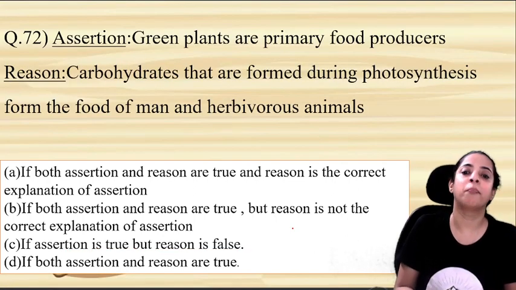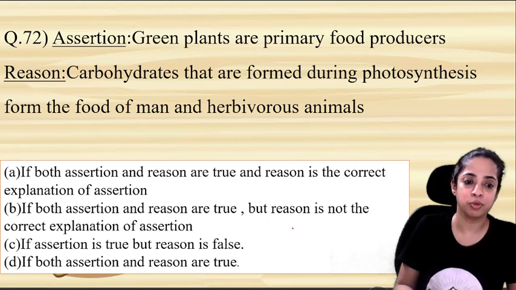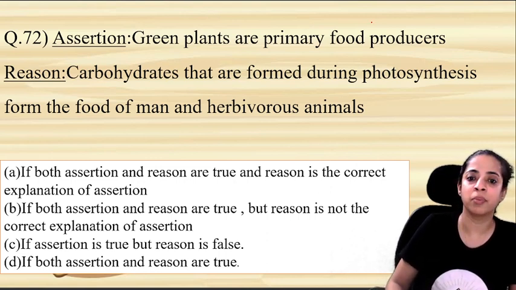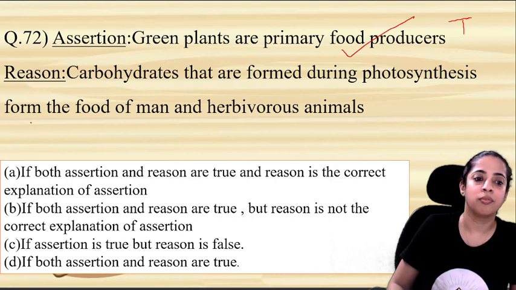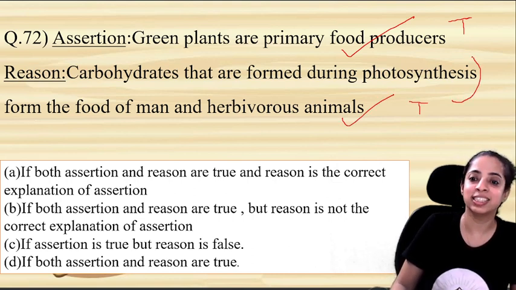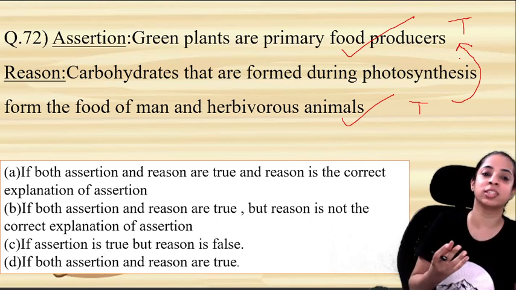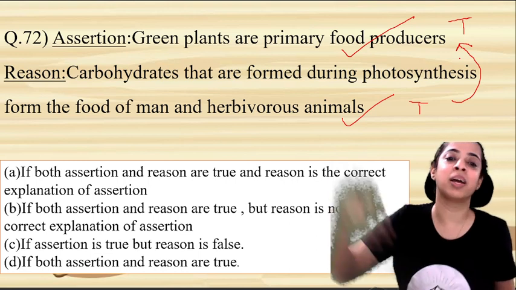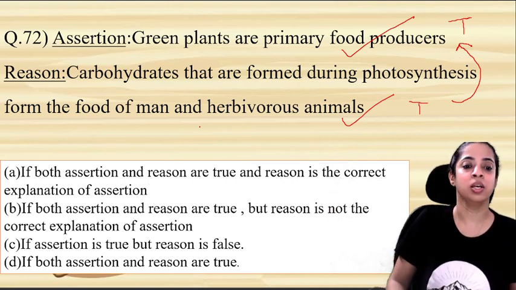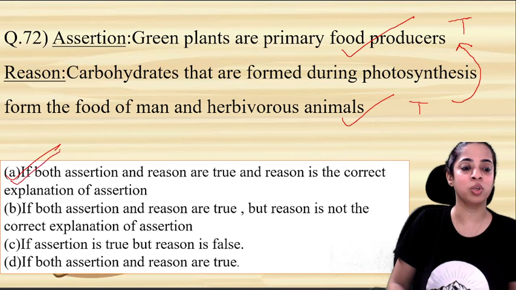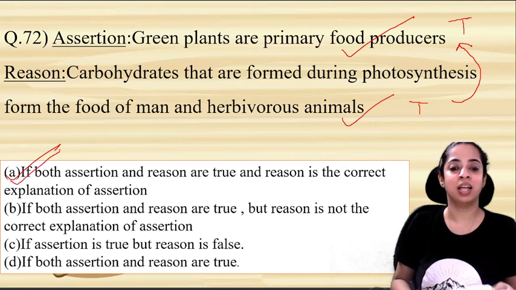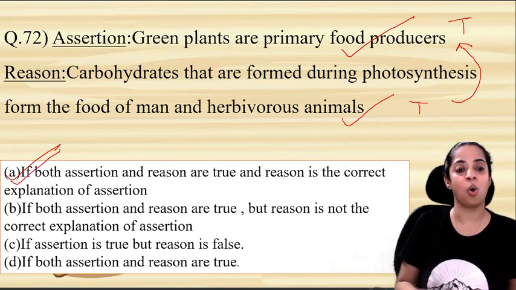Green plants are primary food producers. Yes, green plants are primary food producers. This is correct. True. Carbohydrates that are formed during photosynthesis form the food of man and herbivores. So yes, this is also true and this is the correct explanation, that because carbohydrate is made in photosynthesis, green plants are primary food producers. So the answer is A. If both assertion and reason are true, and the reason is the correct explanation of the assertion.